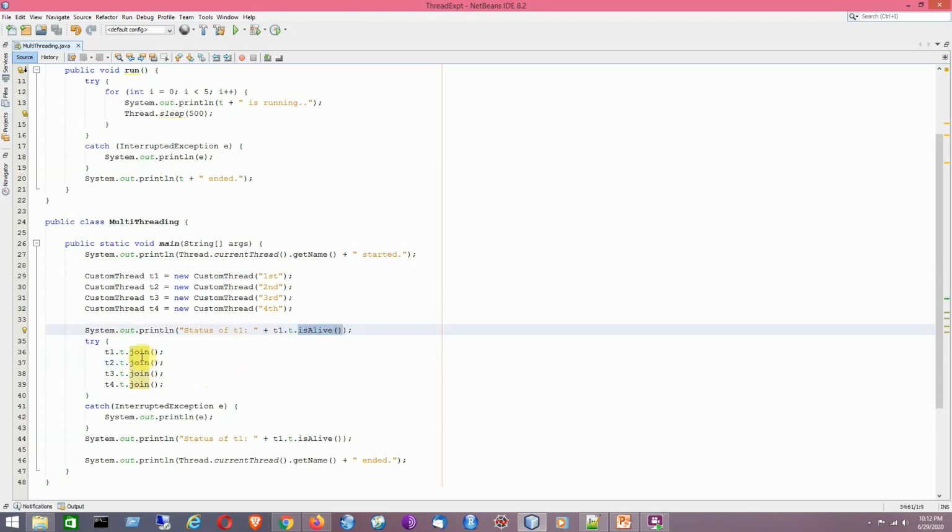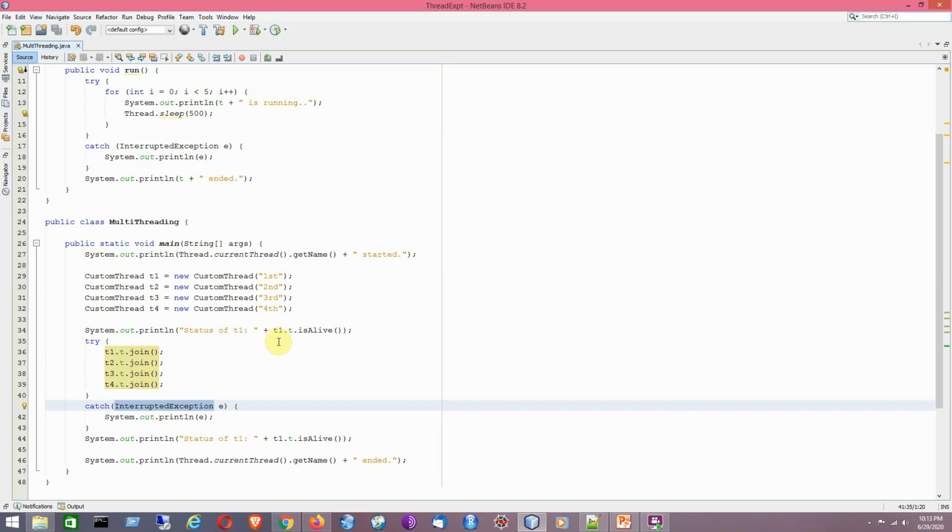And join is basically a method of the Thread class, which throws InterruptedException. It's a checked exception, so it must be dealt with properly. Like sleep, which also throws InterruptedException, this throws InterruptedException line has to be included in the method signature of sleep and join. That is why we must have the try catch block to properly handle it. Okay, so that is the idea.